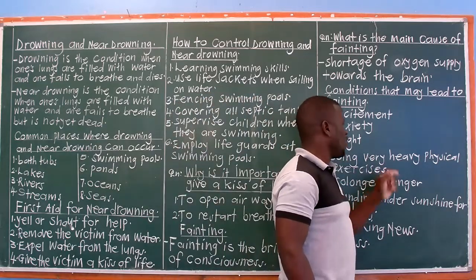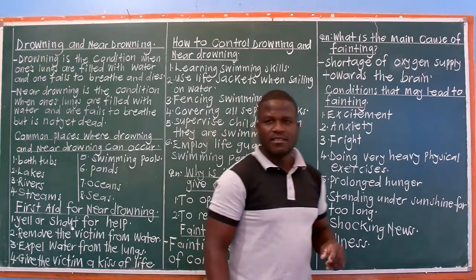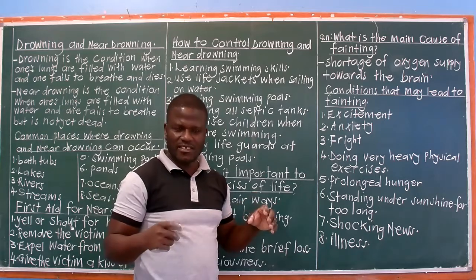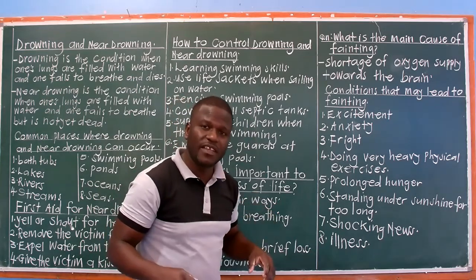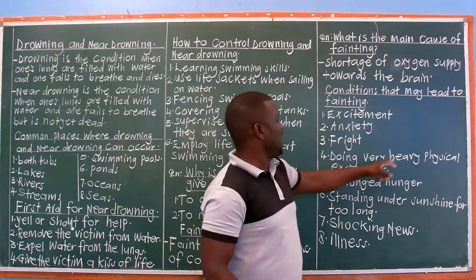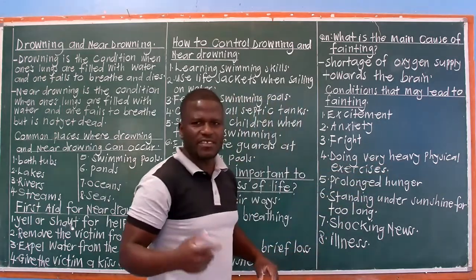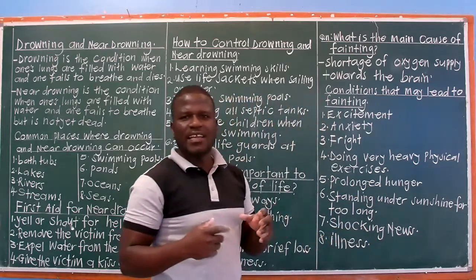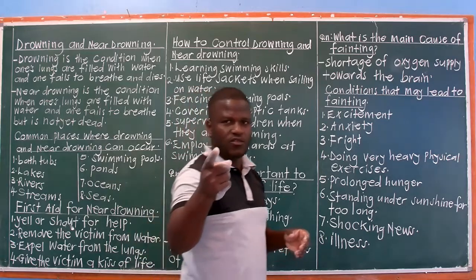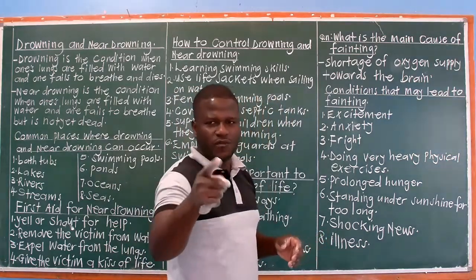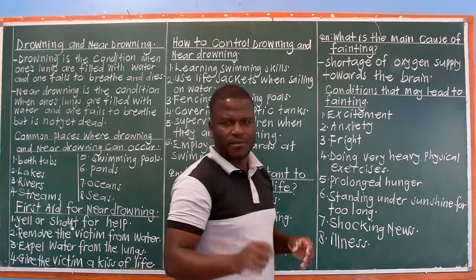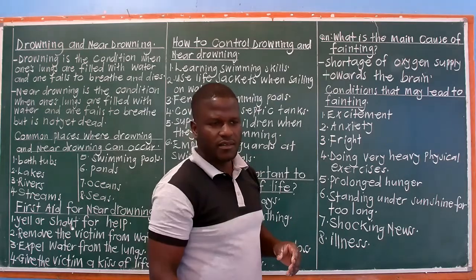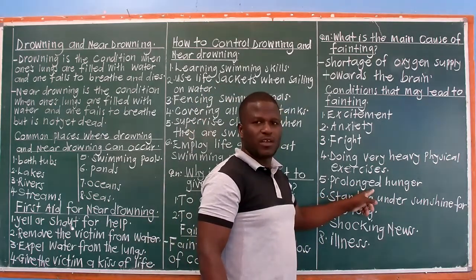Doing very heavy physical exercises. Some people do physical exercises that are too much, that are strenuous. They faint. Then prolonged hunger. Staying hungry for too long can make you faint. So watch out. It's time for lunch, eat food. Time for breakfast, take it. Time for supper, have your dinner. Don't miss meals. Prolonged hunger can lead to fainting.